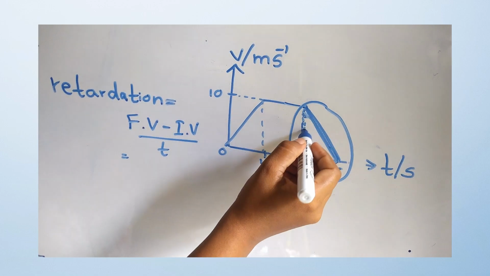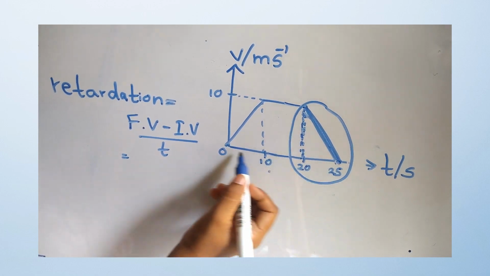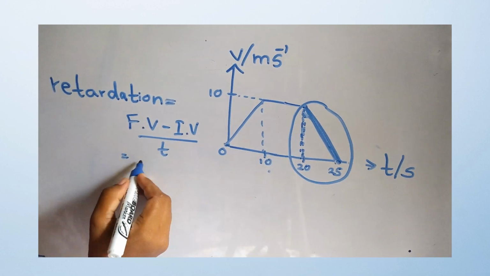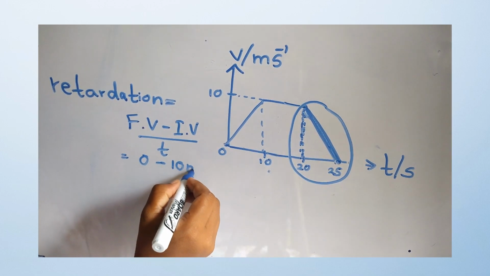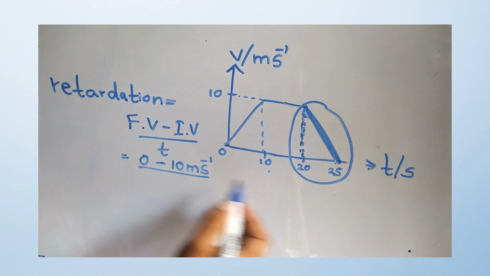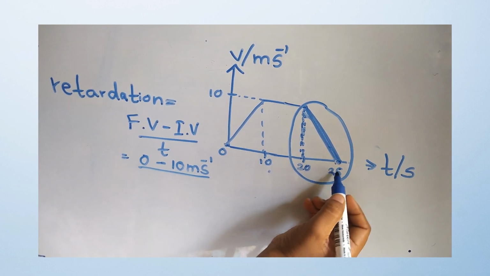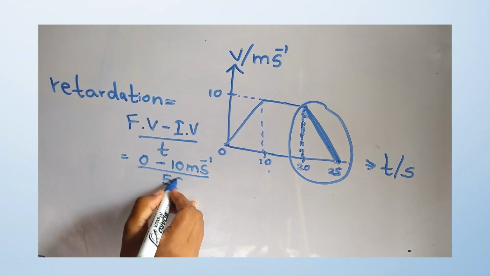You can substitute the values. Final velocity here is 0, initial velocity 10 meters per second. Time, 20 seconds to 25 seconds, it means 5 seconds.